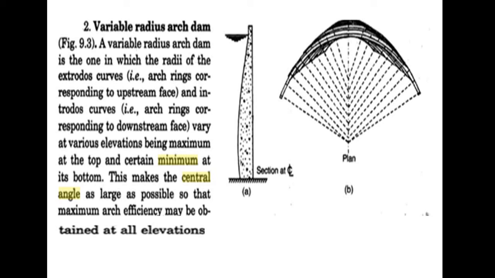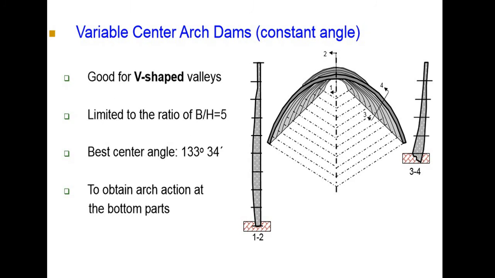You know that water pressure is maximum at the top and minimum at the bottom. Why? Because of this arch action. This makes the central angle as large as possible so that maximum arch efficiency may be obtained at all elevations. This is a variable center arch dam or variable radius arch dam, constant angle arch dam.